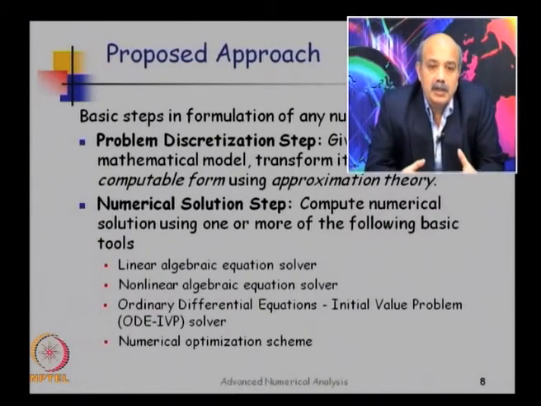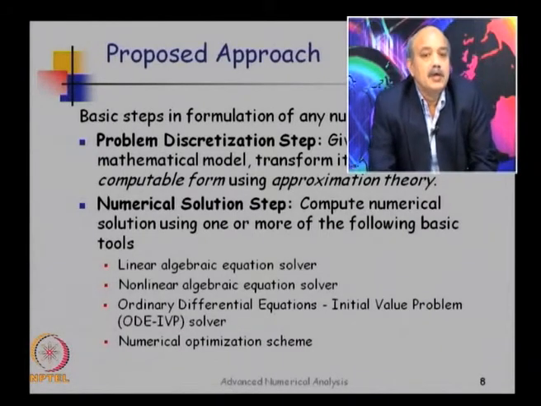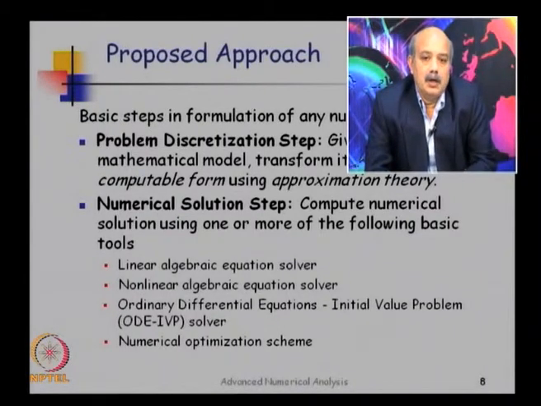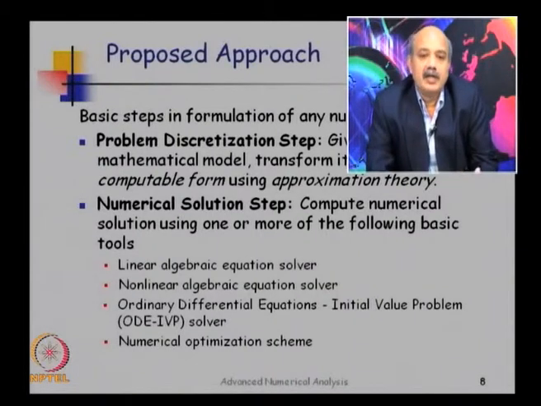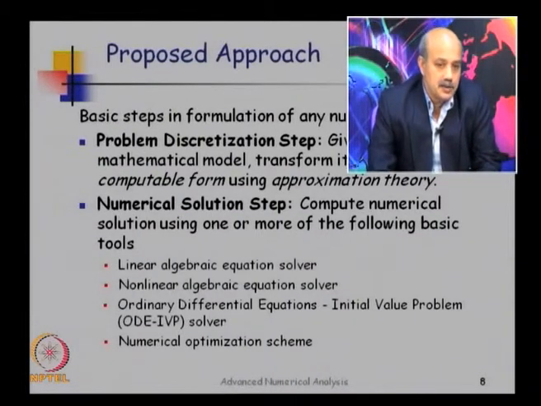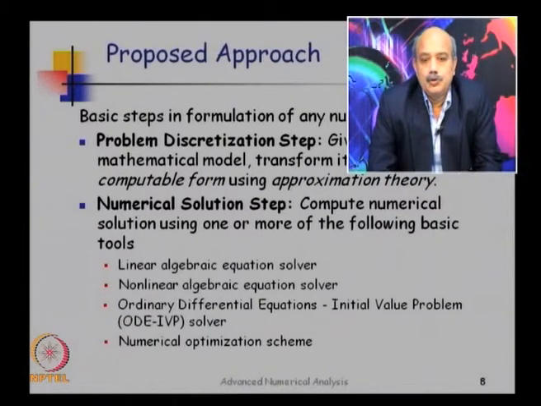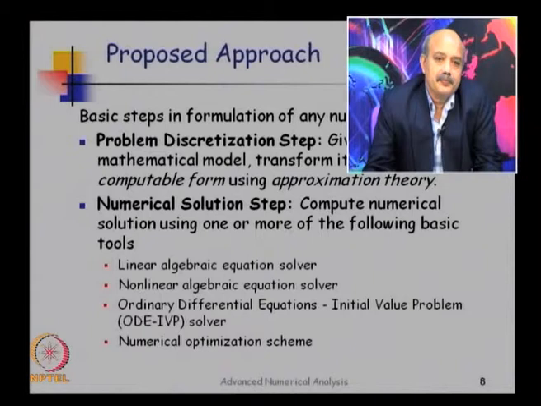So when you construct a recipe or a numerical scheme to solve a problem, you first transform it into a form that can be tackled with one of the standard tools, and then you use one or more of these tools in combination to come up with a solution of the transform problem.